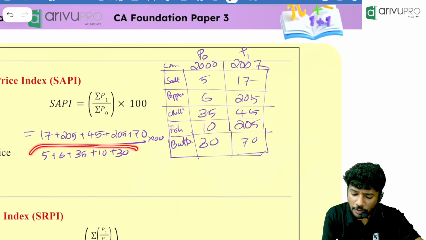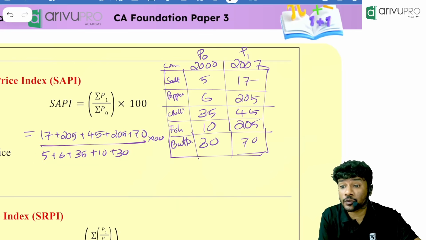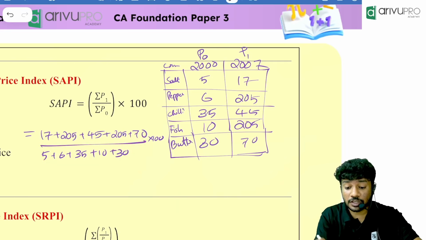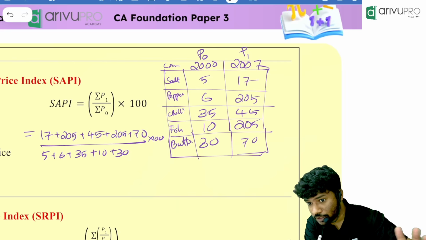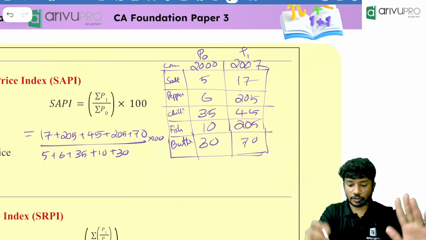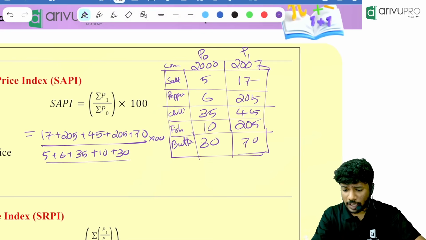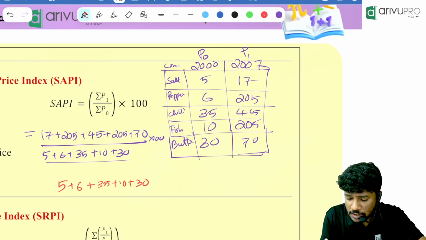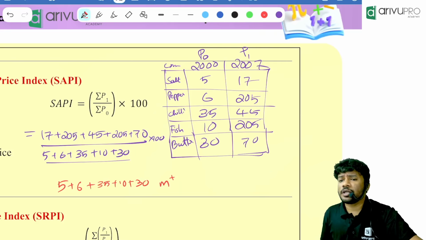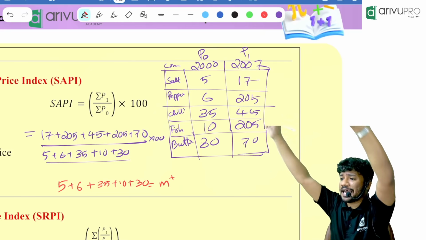First, you will find the denominator. Everyone, try to find the denominator in the calculator and use memory calculation. Sudarshan, you know about memory calculation? Yes, both of you know, right? Well and good. Now, add everything and keep it in the memory. How to do it? 5 plus 6 plus 35 plus 10 plus 30. Then click equal to and click M plus. So you are saving the value in the calculator memory.